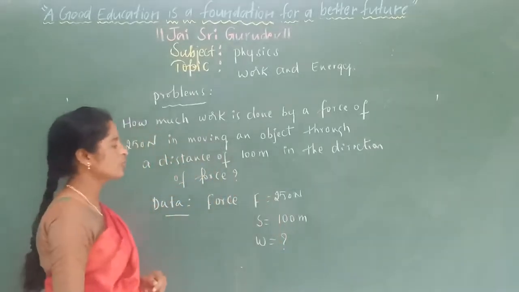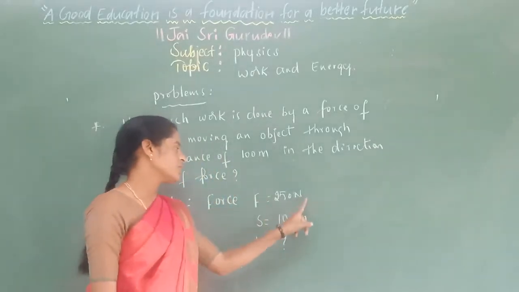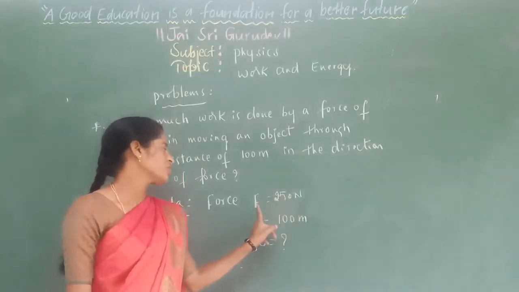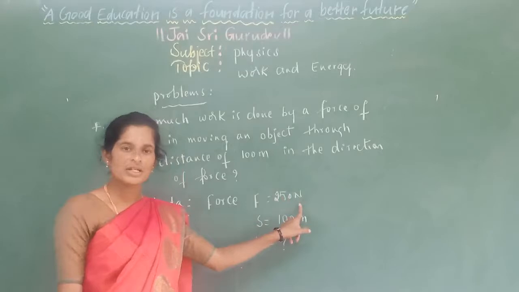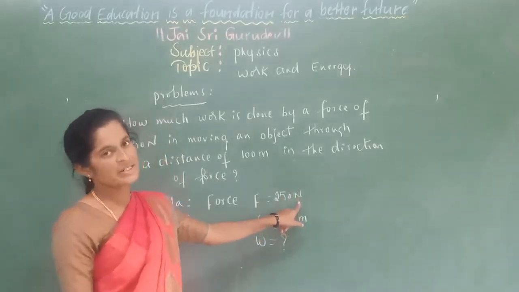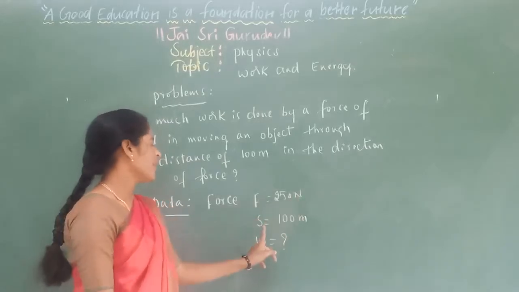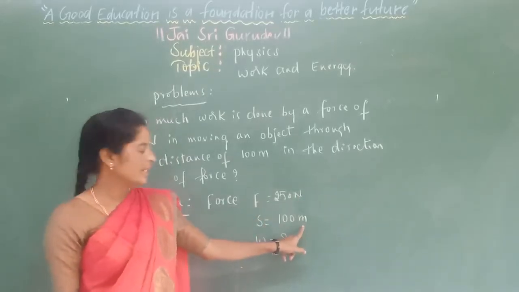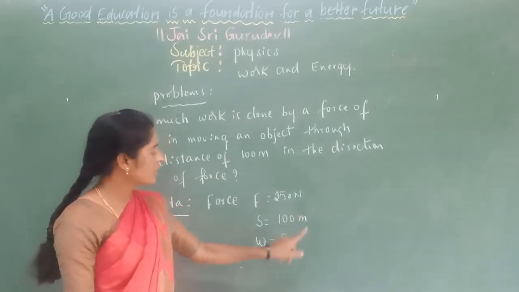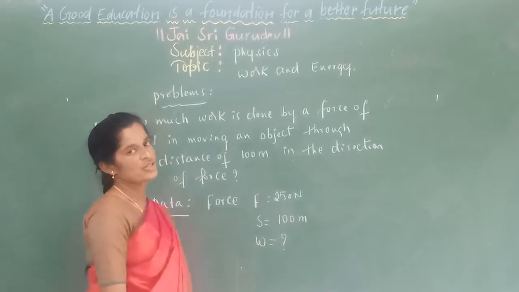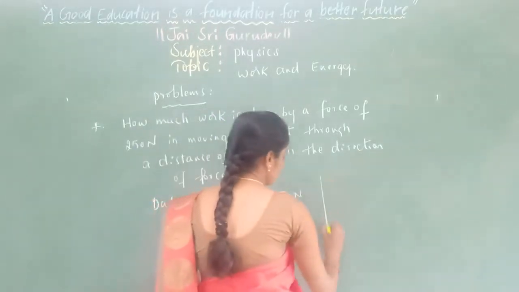Before going to solve the problem, you need to convert the units into the SI system. So look at the data they have given. Force is already given as 250 Newton, hence there is no need of converting Newton into another form because it is already in SI. And the displacement is also given in meters, already in SI. Now by having this data, it is very easy to calculate the work done by the body.